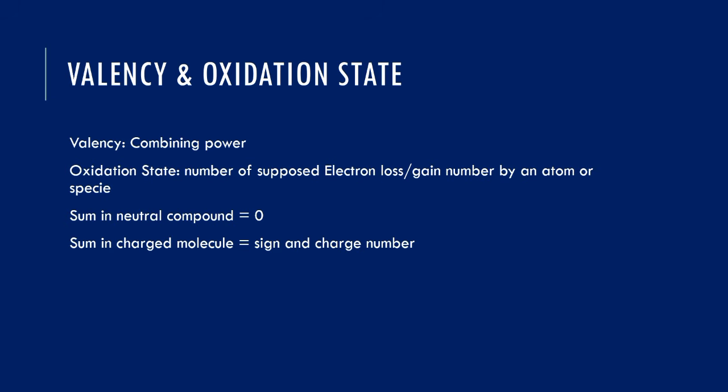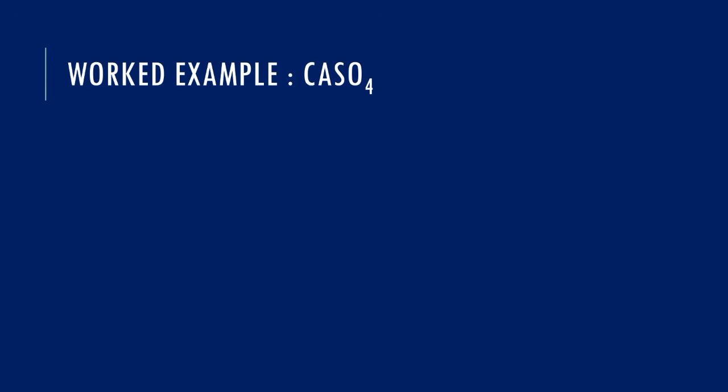If we take an example with CaSO4, calcium is plus 2, sulfur is unknown because we need to assign a charge to it. But oxygen is minus 2 because it's a highly electronegative element. Calcium is a highly electropositive element, so we already know that its charge is plus 2. So we say plus 2 plus x minus 8 will give us 0. You may ask where I got that 8. 4 times minus 2 gives us minus 8. So x is plus 6.